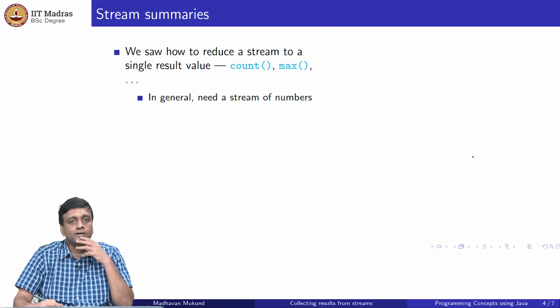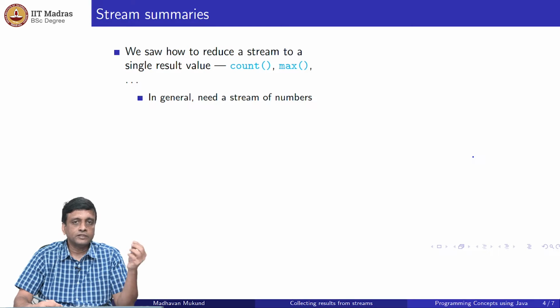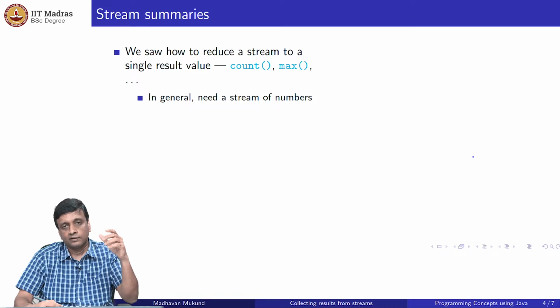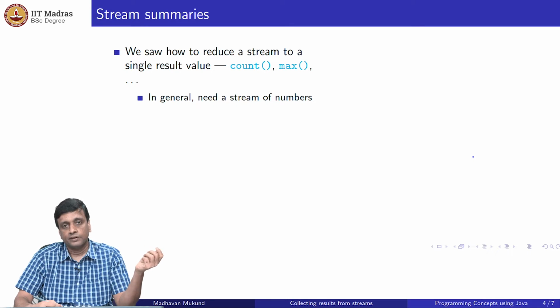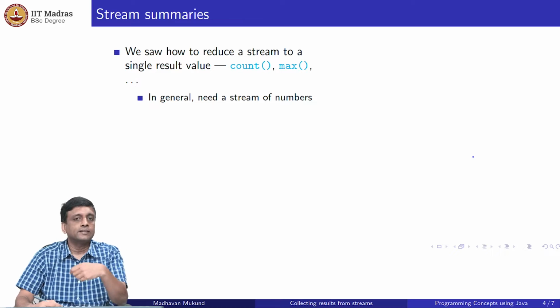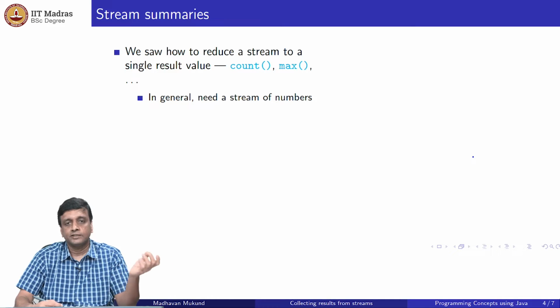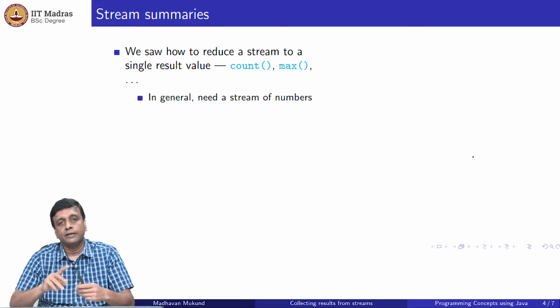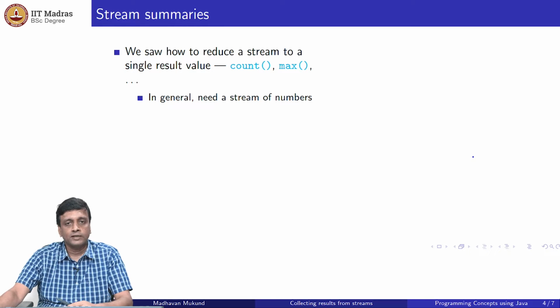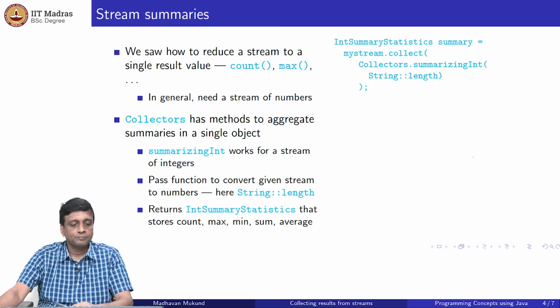The other thing that we did quite as examples were these kind of result functions which did things like counting the number of elements in the stream or finding the maximum and so on. Now, some of these are very standard, right. So, counting, maximum, minimum, maybe the number of elements in the stream, which is the same as count in some sense, but the sum of the elements in the stream, right. So, if they are numbers, then you can do other things, right. You can take the sum, you can take the average. So, these are some kind of summaries, or these are sometimes called descriptive statistics of the stream.